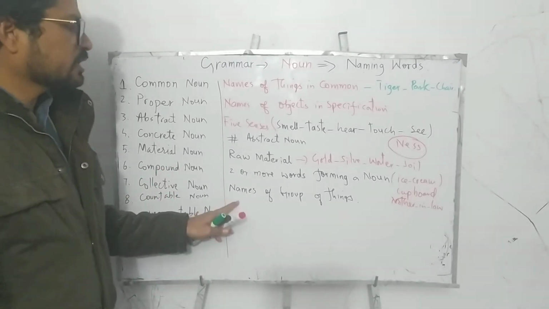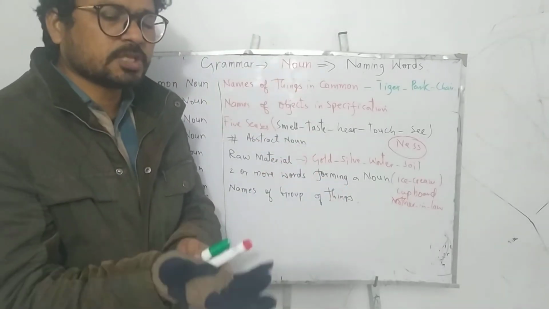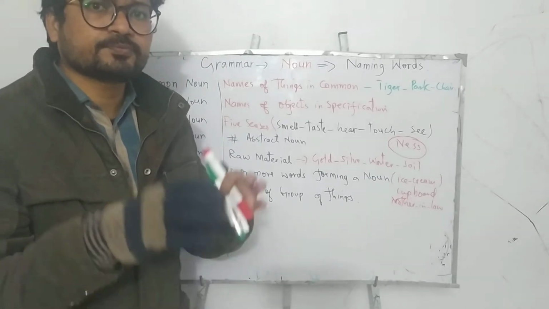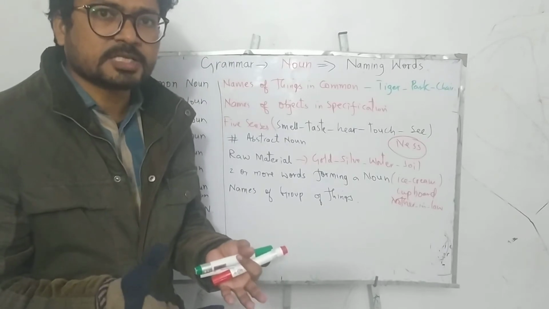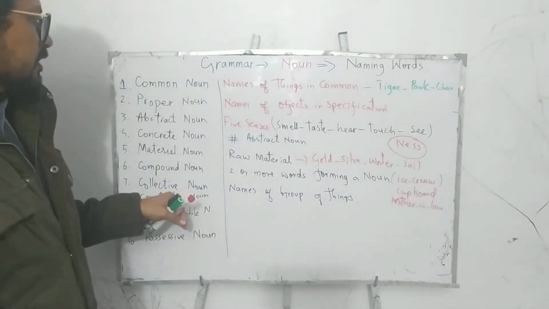Collective noun. Collective nouns are names of groups of things. When so many things, meaning more than 2 things, are in a collection, and that collection is given a name, that is the group name, so the group name would be a collective noun.